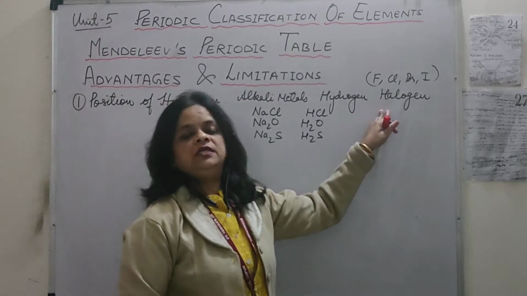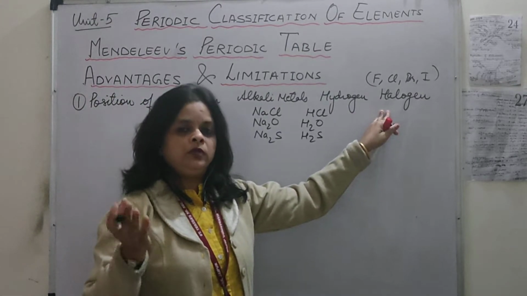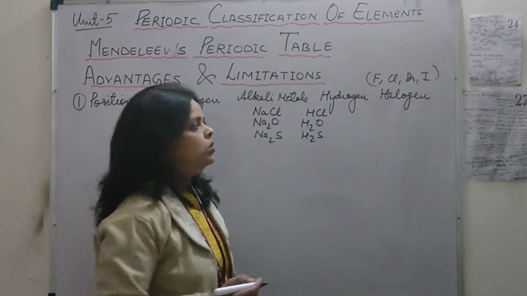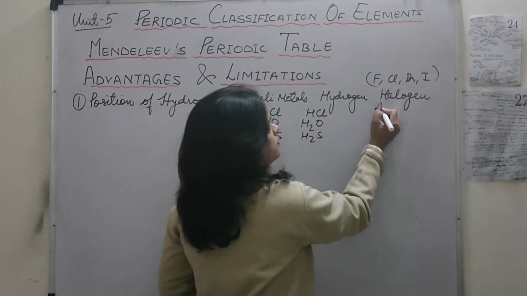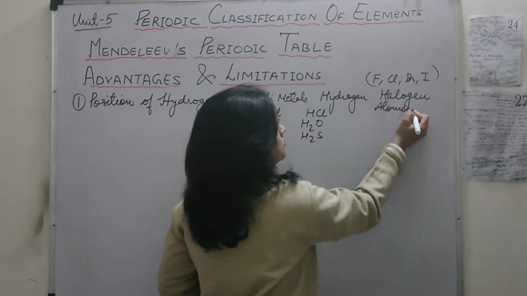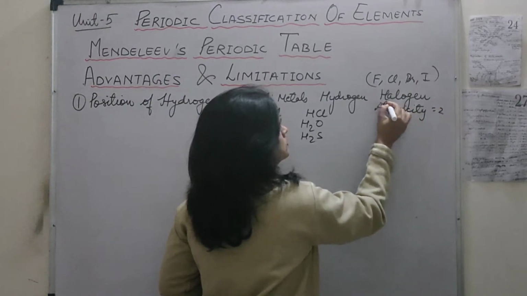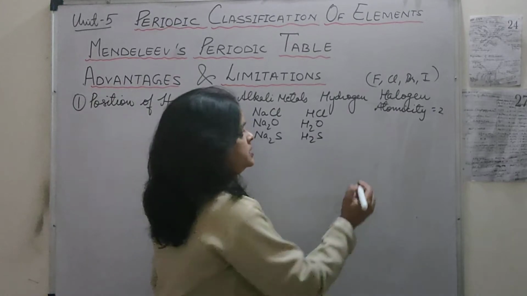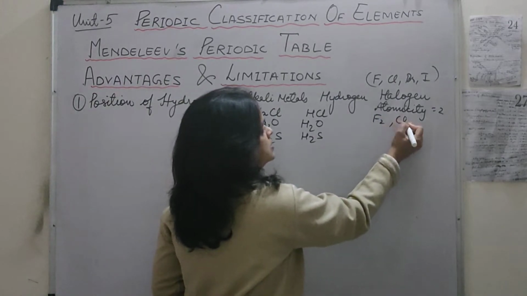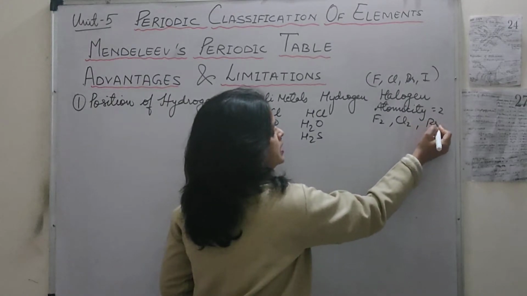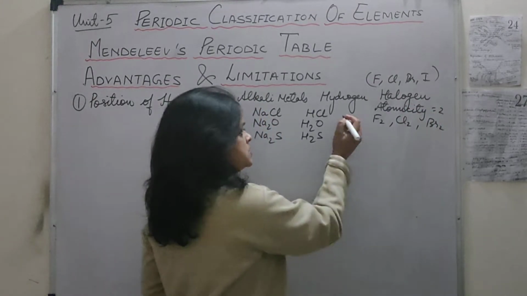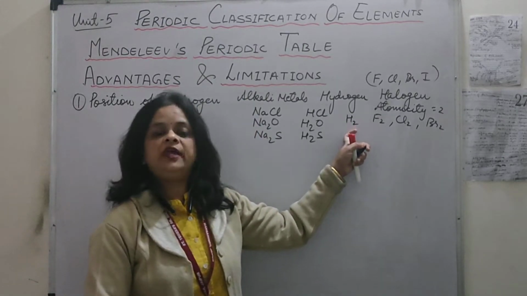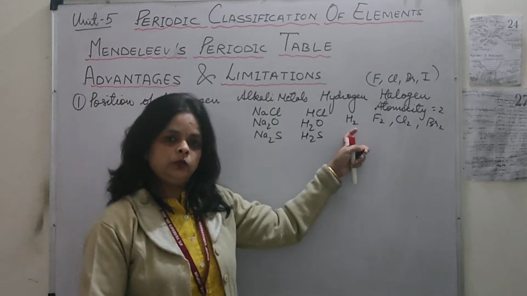Halogens are diatomic, like their atomicity is 2, and hydrogen is also a diatomic molecule. So here we will write atomicity. How much is it here? 2. Okay, so as the formula of a halogen, suppose you write the formula of fluorine, then it is F2, chlorine Cl2, bromine Br2, iodine I2. So the same way, the hydrogen molecule is written in the form of H2. The atomicity is 2.